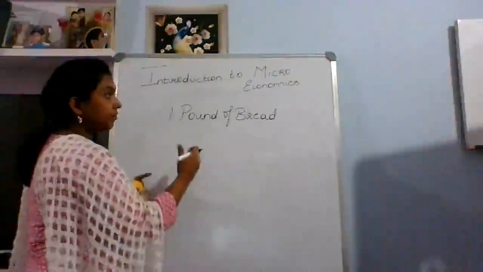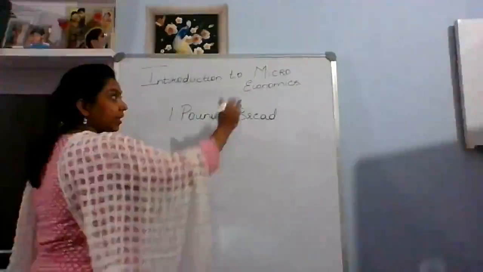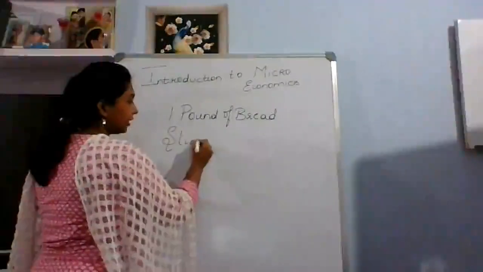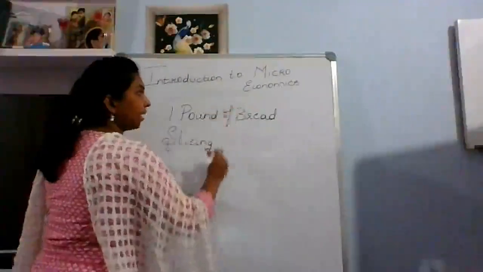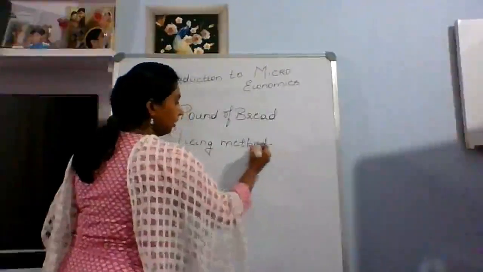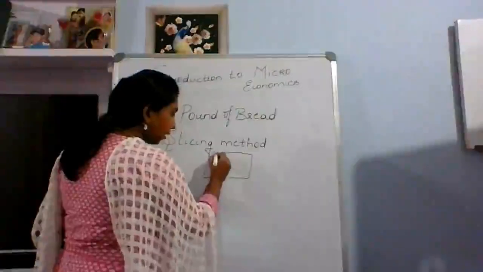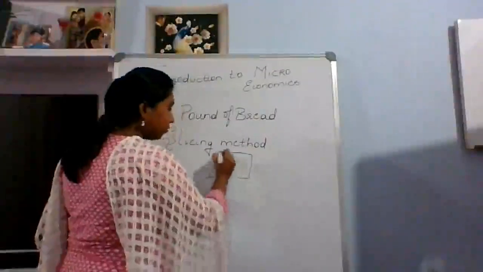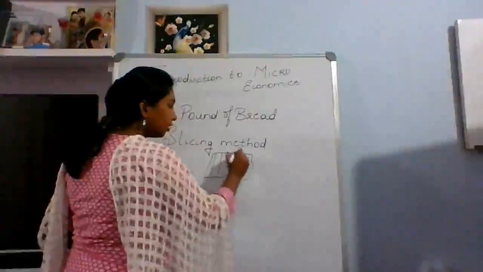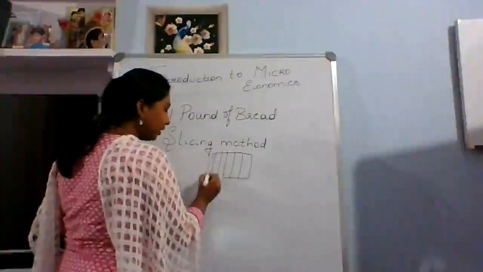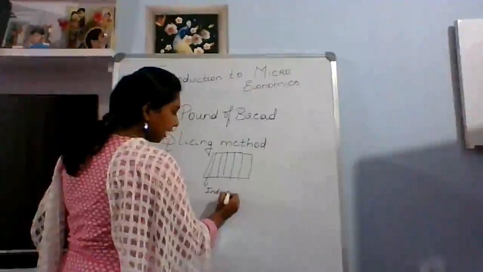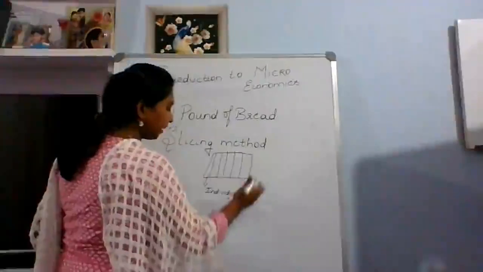The same way, if you are understanding microeconomics, you need to understand it in a slicing way. That is why the other name of microeconomics is known as the slicing method. In this, you are understanding only one part. After understanding the first part, you go to a second part, then you move on to the third, fourth, fifth, but you study individual concepts. This is the slicing method.